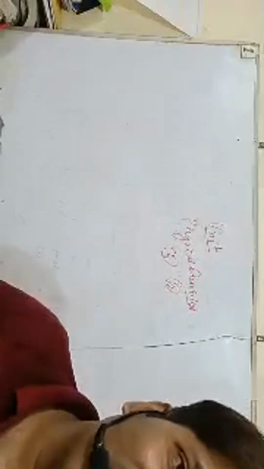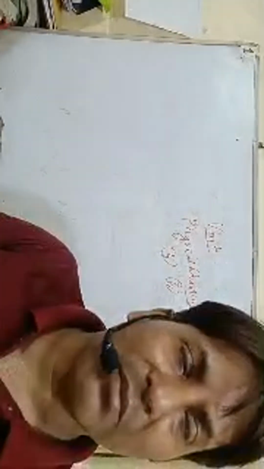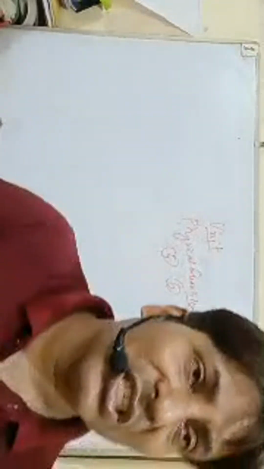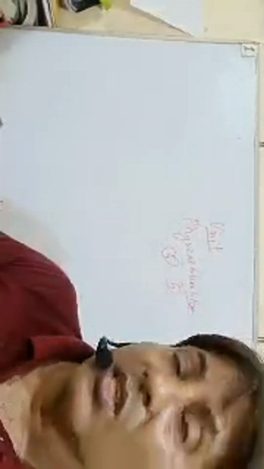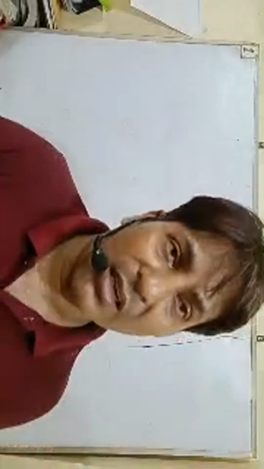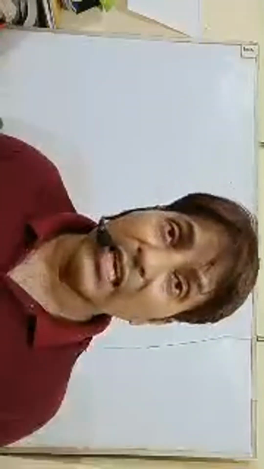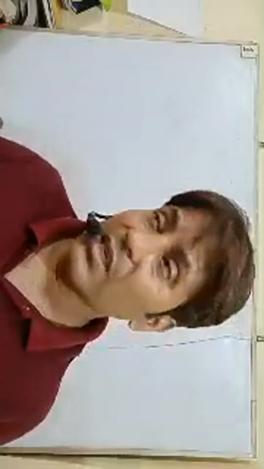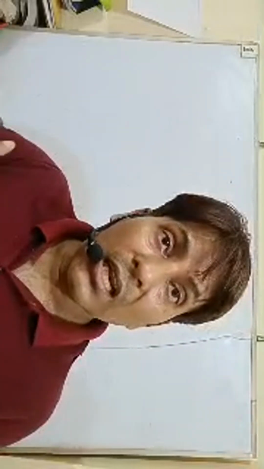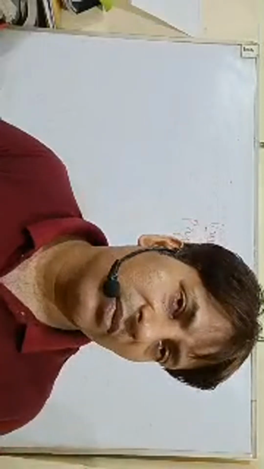So we should have a definite length to measure with, and this will be the same for you and me and another person, everywhere that measurement will be the same.